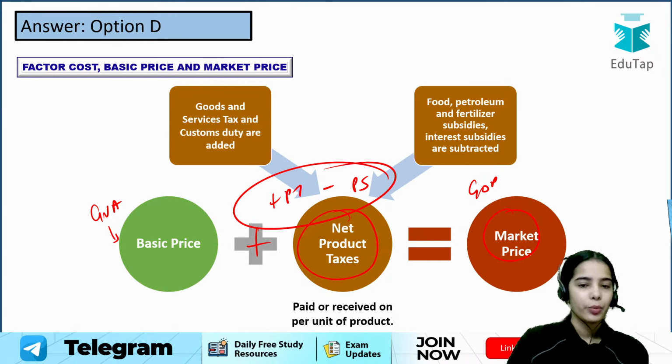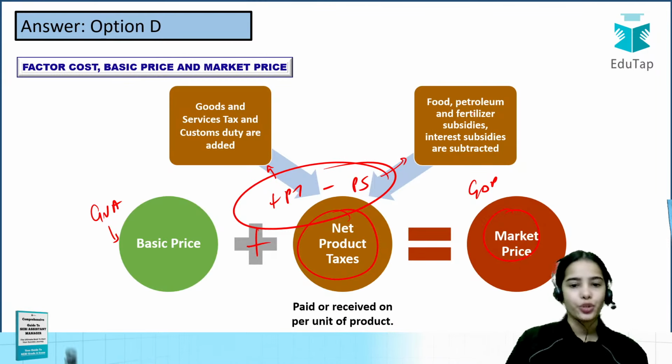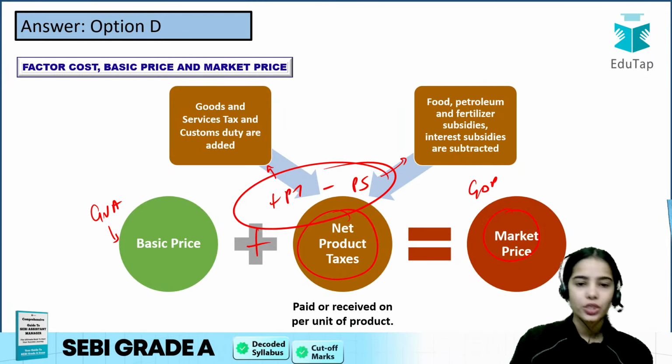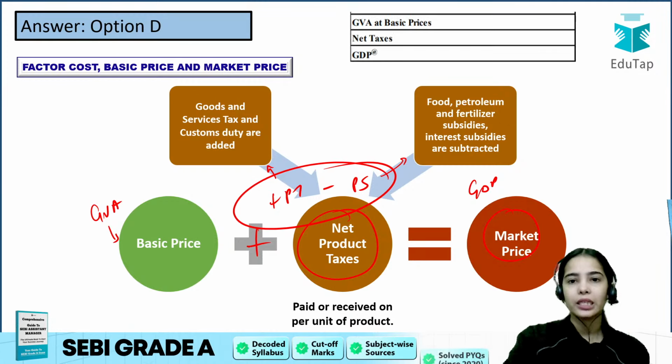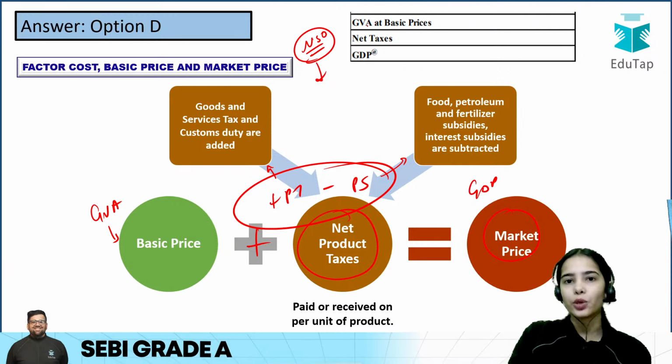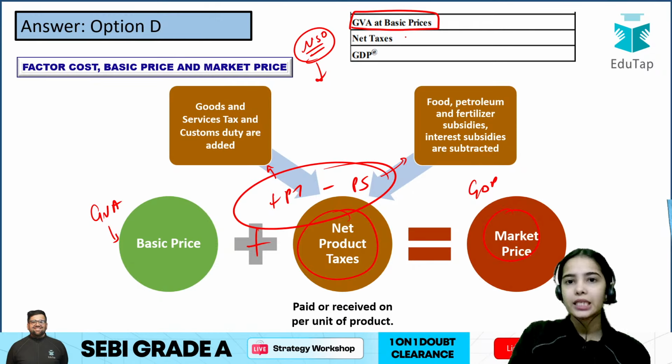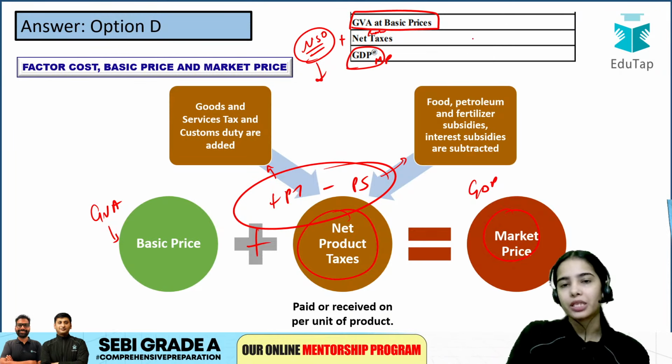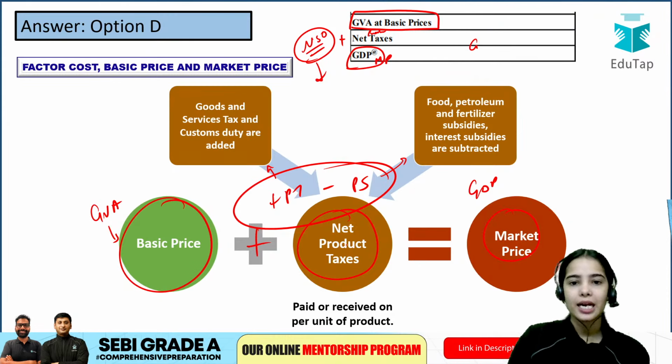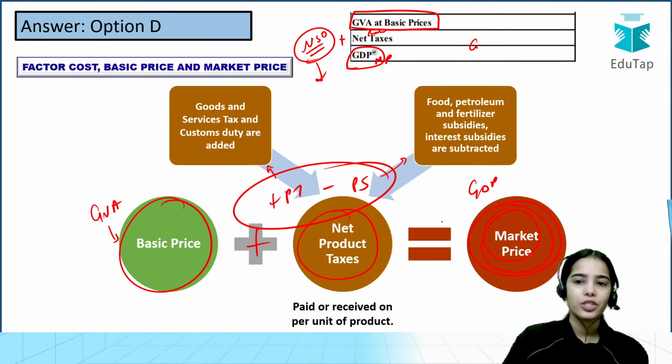Product taxes are like the goods and services tax, custom duty and excise duty, while product subsidies are subsidies given on each unit. So this is the formula to keep in mind. In the NSO, National Statistical Office, document also, when it releases the data, it shows that in the GVA at basic price, add the net product taxes to get to the GDP at market price.